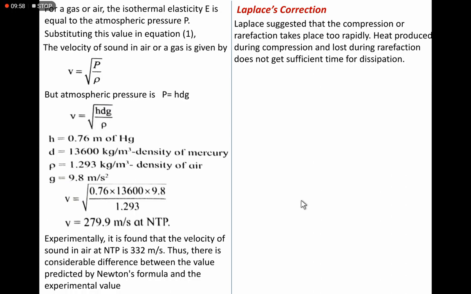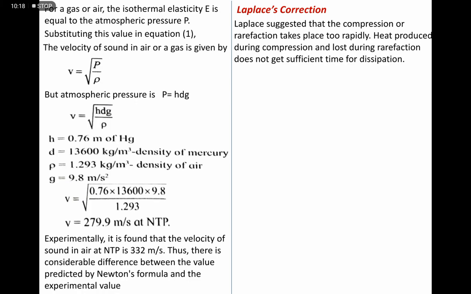Laplace suggested that the compression or rarefaction takes place too rapidly. So heat produced during compression and lost during rarefaction does not get sufficient time for dissipation.